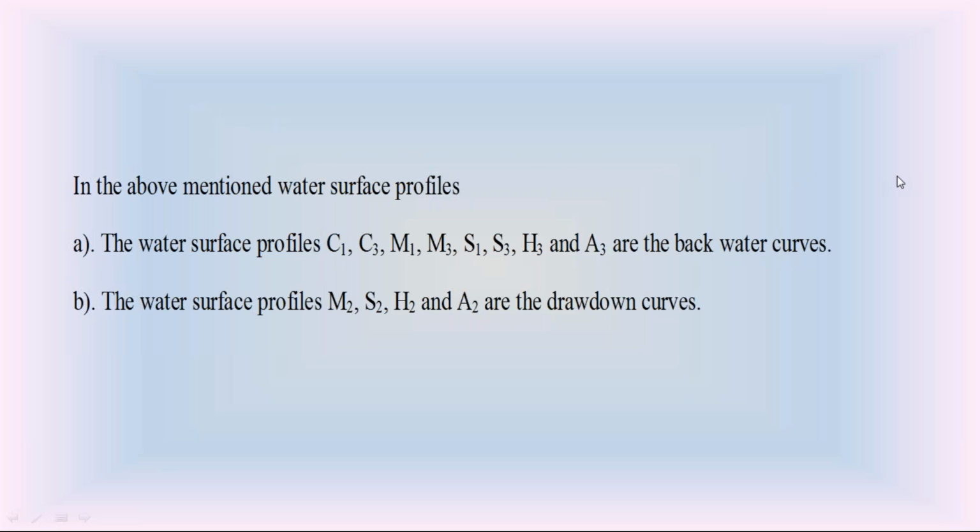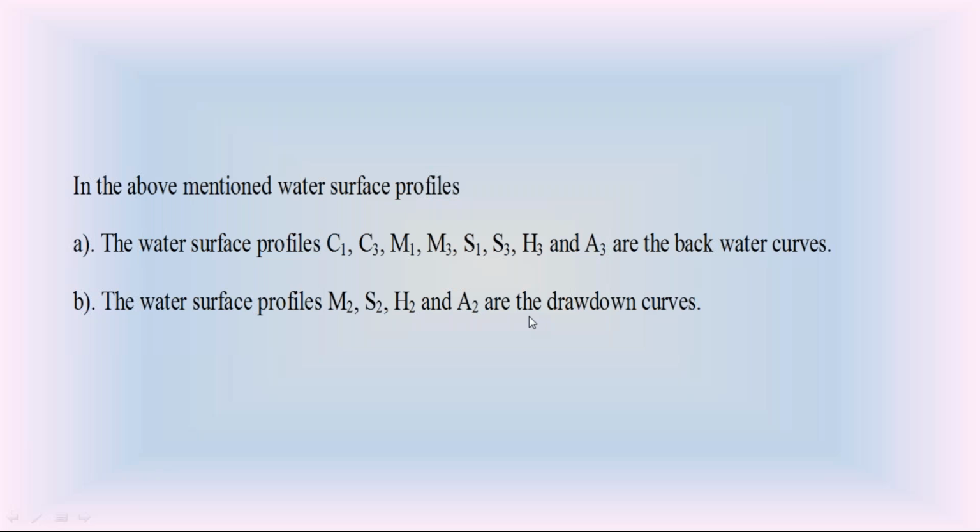If the water surface in the rectangular channel is M2, the depth of water in the channel gradually decreases in the downward direction, so the farmers at the end of the channel never get the water. Because the water height gradually decreases along the M2 curve, at a certain instant the farmers here will not get the water. So there is a lot of importance of these water surface profiles in open channels.